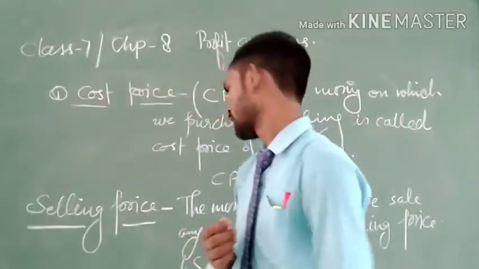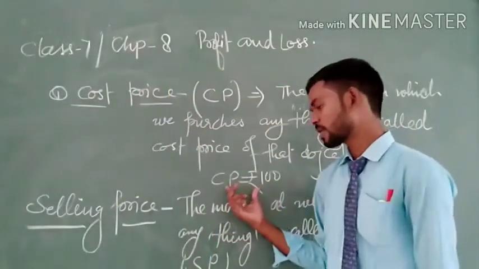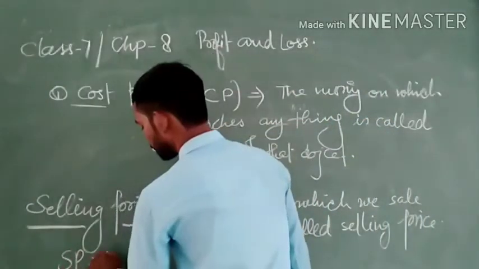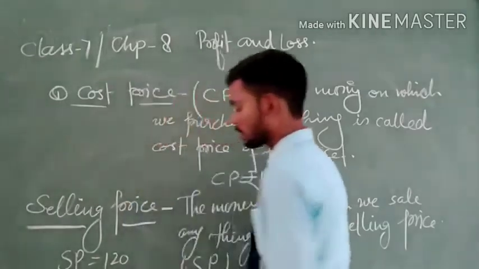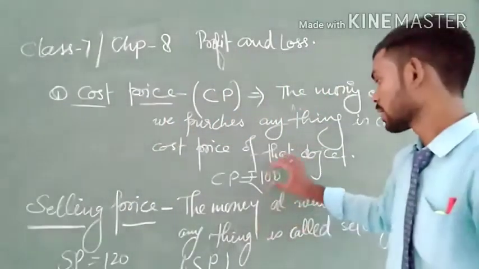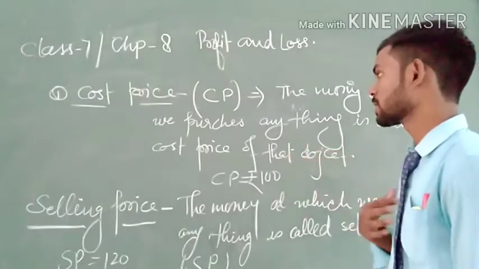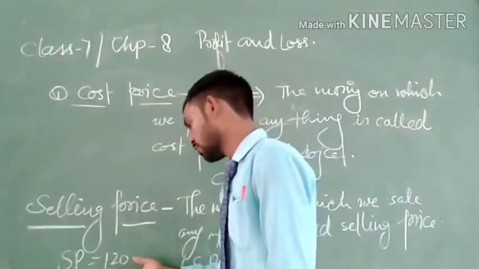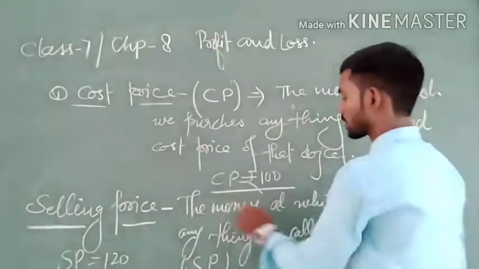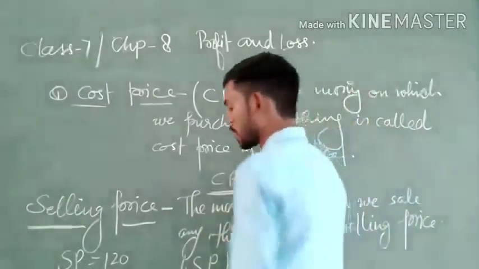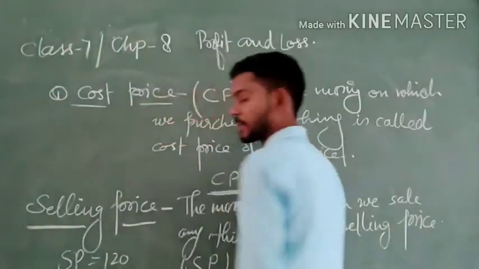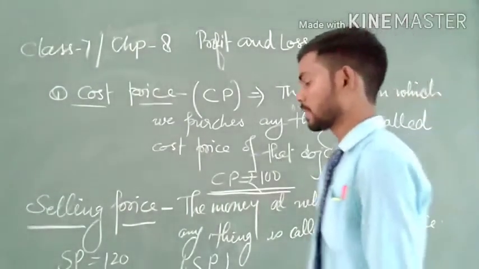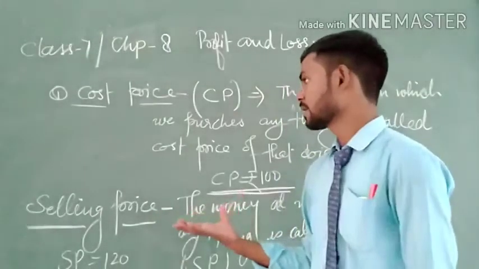So here I have taken an example. If the CP is 100 and the SP is equal to 120, then just tell me: the money at which we purchased the book is 100 rupees, and the money at which I sold the book is 120. So 100 is the CP of the book and 120 is the SP, that is the selling price of the book. I hope it is clear. Now let us see the next.